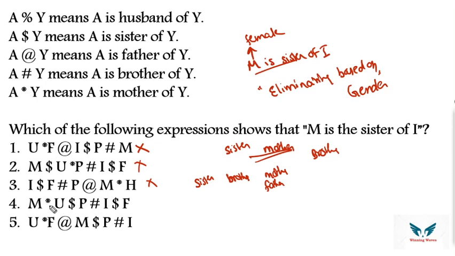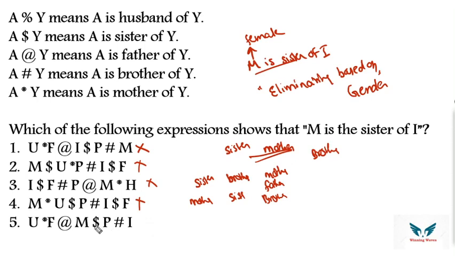Then look at this one, star. Star means mother. Dollar means sister. Hash means nothing but brother. So this also going in the previous generation, so you can eliminate this also. So if I ignore all the four options, my answer will be only one. What is that answer? Option number 5.